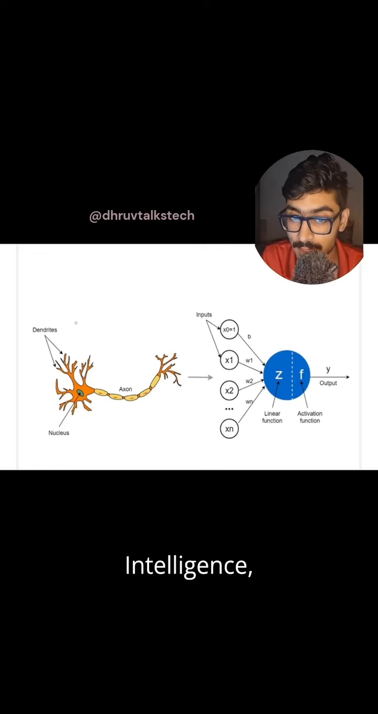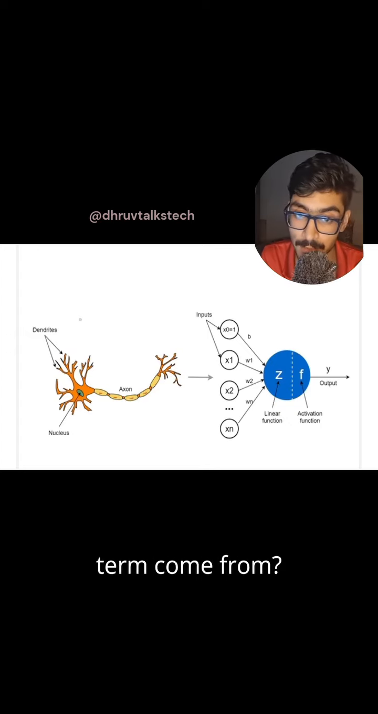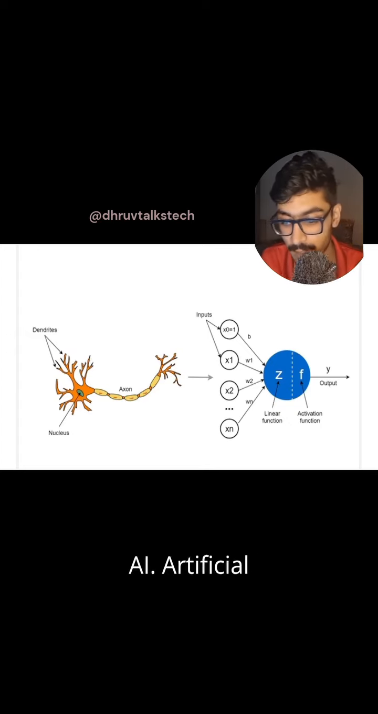Whenever we talk of artificial intelligence, we talk of artificial neural networks. But you guys might be wondering, where did this term come from? Let us today discuss the beginnings of AI.